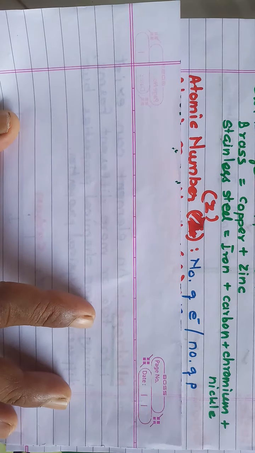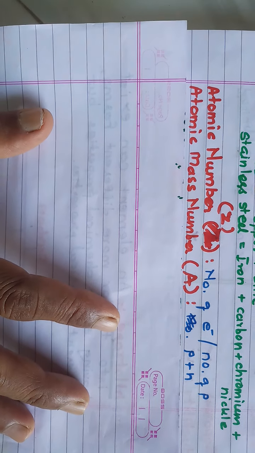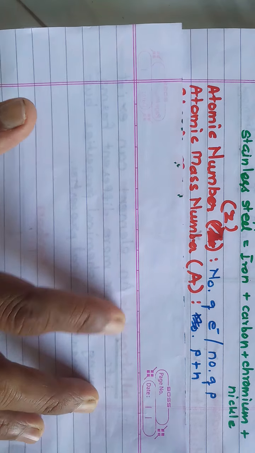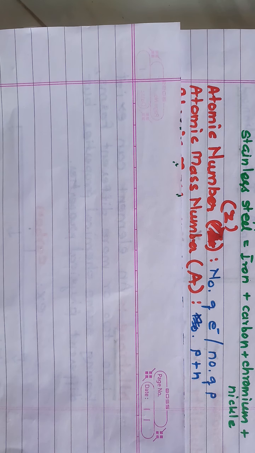Next term is atomic mass number. We already studied in the structure of the atom that electrons are revolving around the nucleus, and protons and neutrons are stable in the nucleus. Now atomic mass number is nothing but the sum of the number of protons and neutrons. Atomic mass number is represented by capital A.